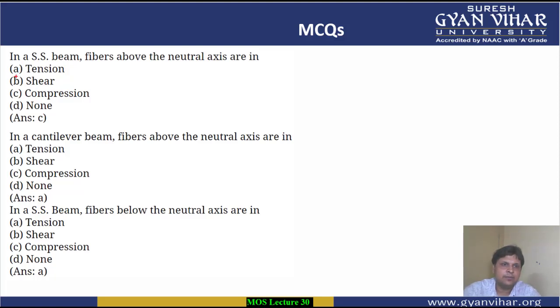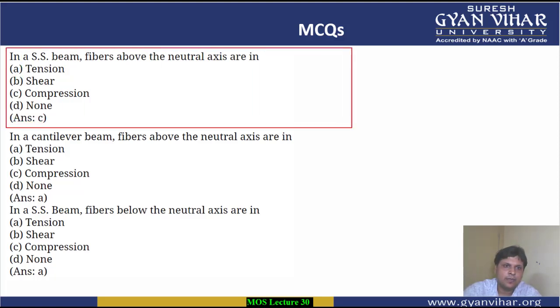So starting with multiple choice question number 1. What is the question? The question is saying that in a simply supported beam, fibers above the neutral axis are in. So we know that in the case of a simply supported beam, fibers above the neutral axis are in compression. All right.